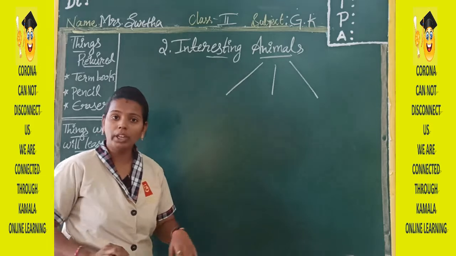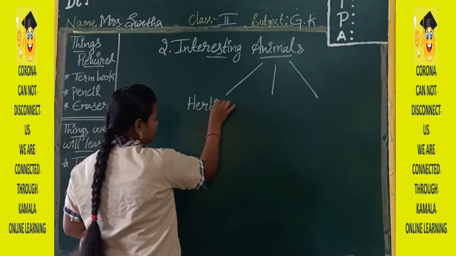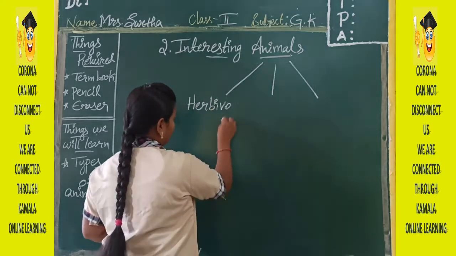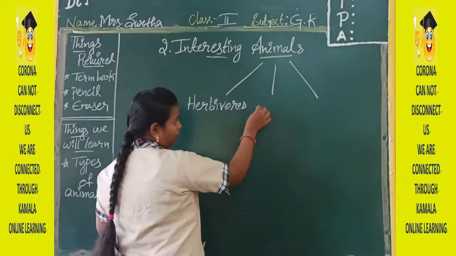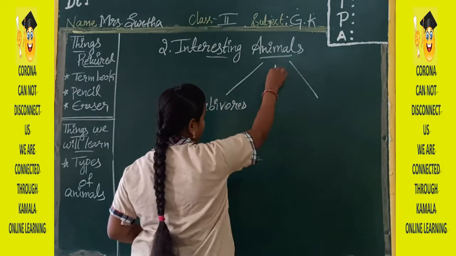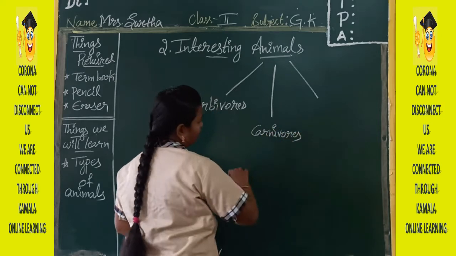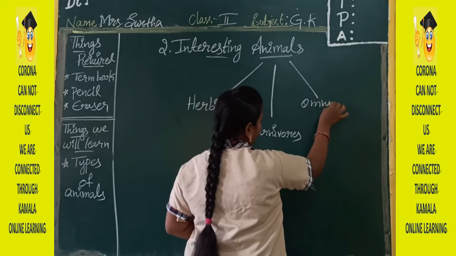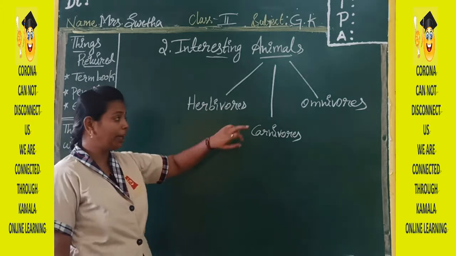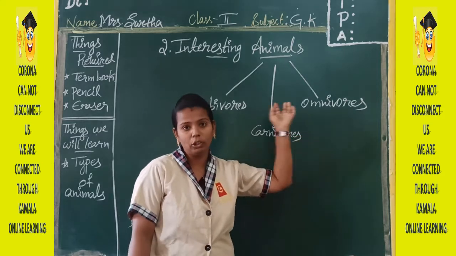Those are herbivorous animals, carnivorous animals, and omnivorous animals. Okay, so animals are of three types. One is herbivorous animals, one is carnivorous animals, one is omnivorous animals.